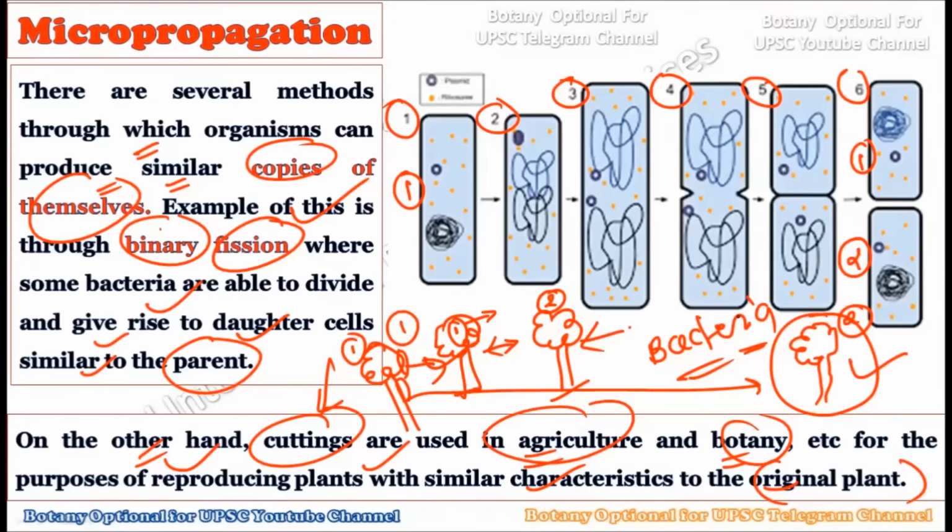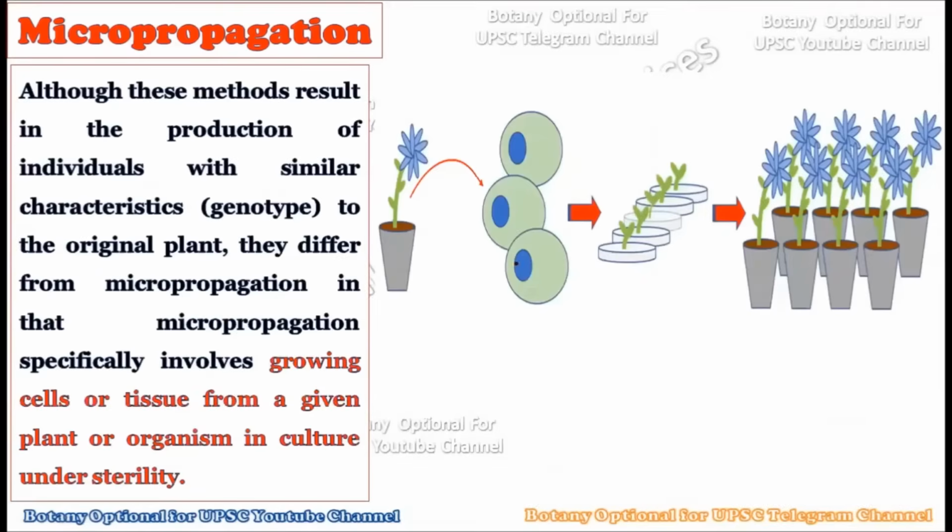So from this slide you will come to know that this phenomenon of micropropagation is naturally found in the natural world, that is in the bacteria or in the plant world. You can create the exact copy of the organism which has a very similar genotype with that of their parents, right? Now see, all these methods result in the production of individuals with very similar characteristics, that is, the genotype of the original plant.